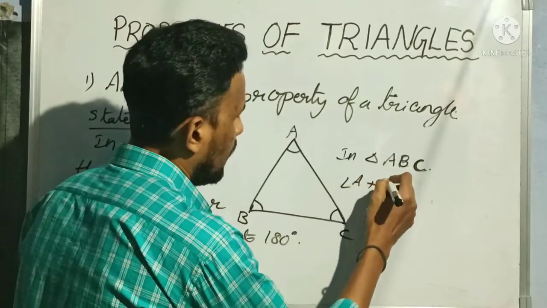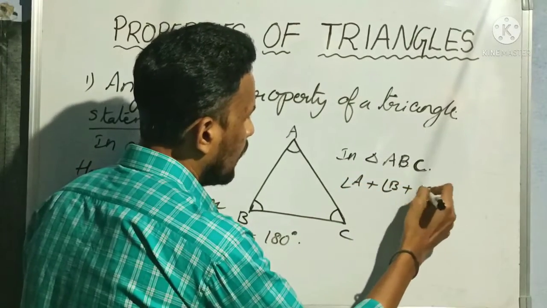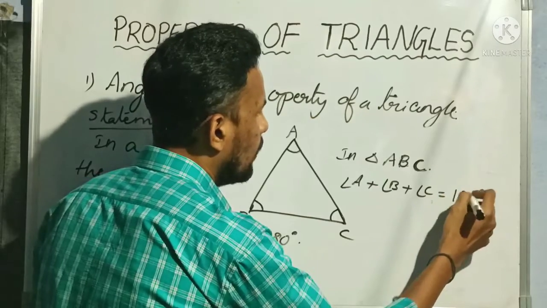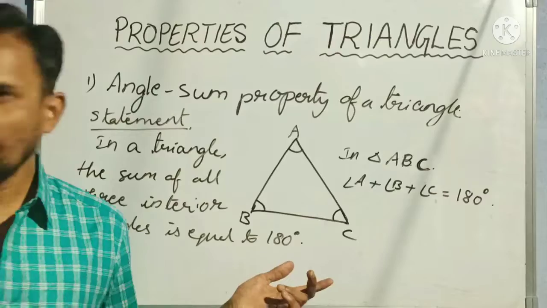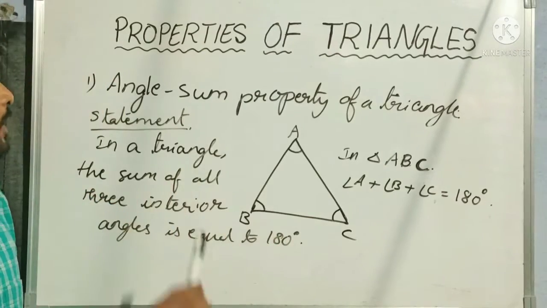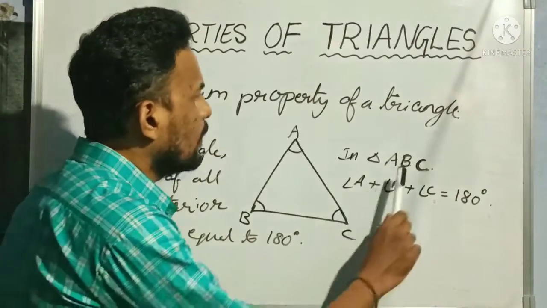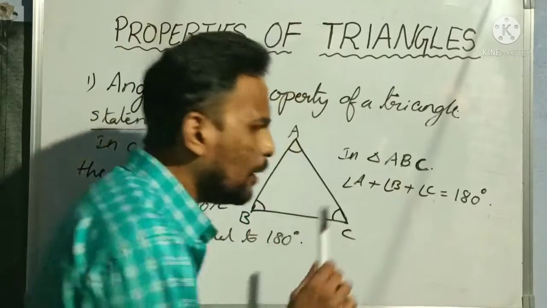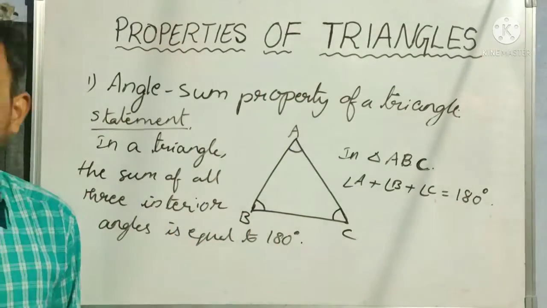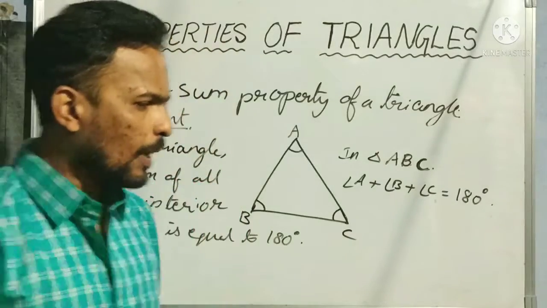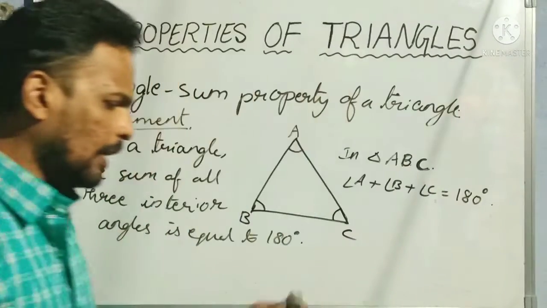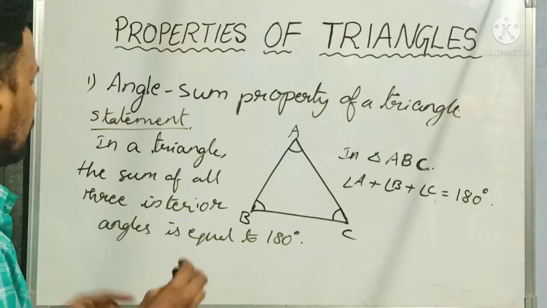Angle A plus angle B plus angle C is equal to how much? 180 degrees. Understood everybody? So, by using the interior angle sum property, let us solve some problems.